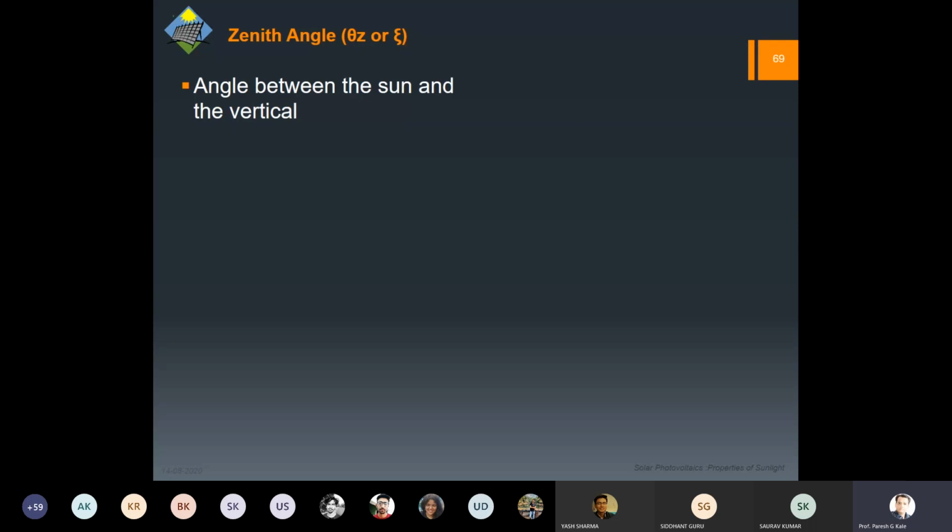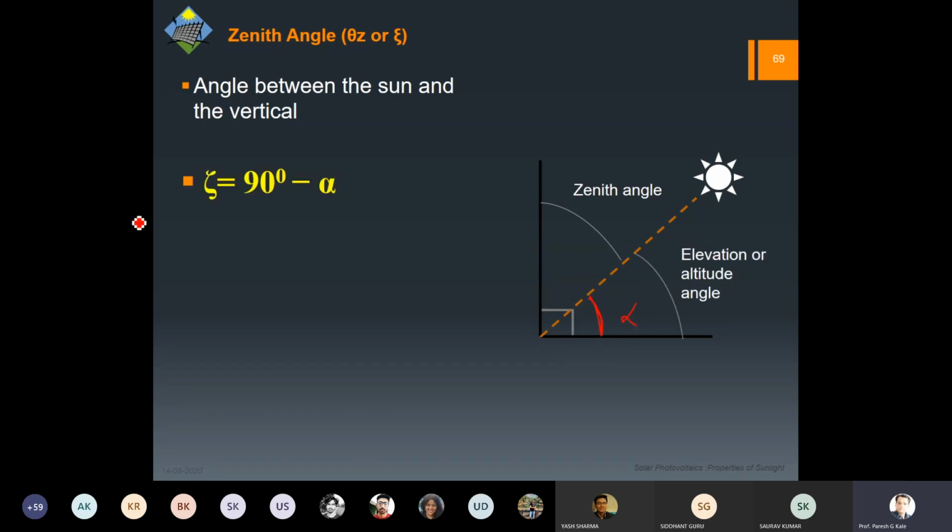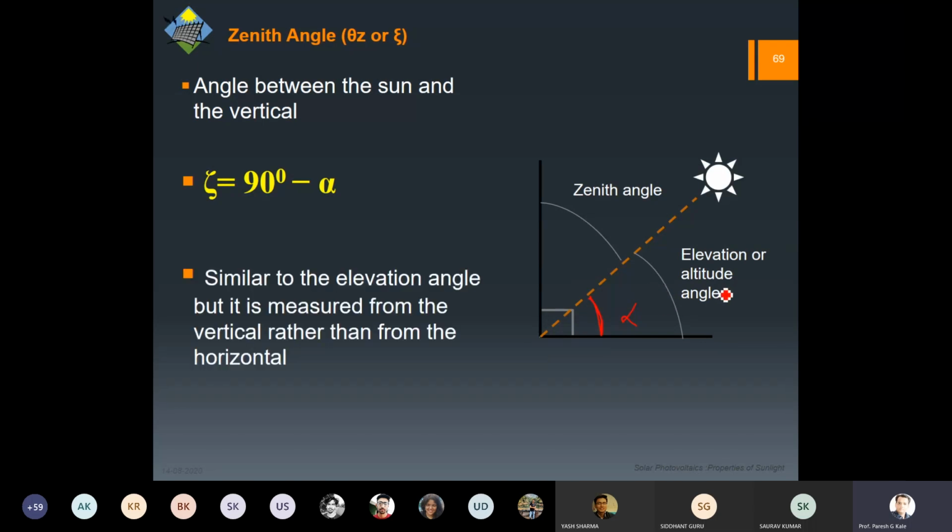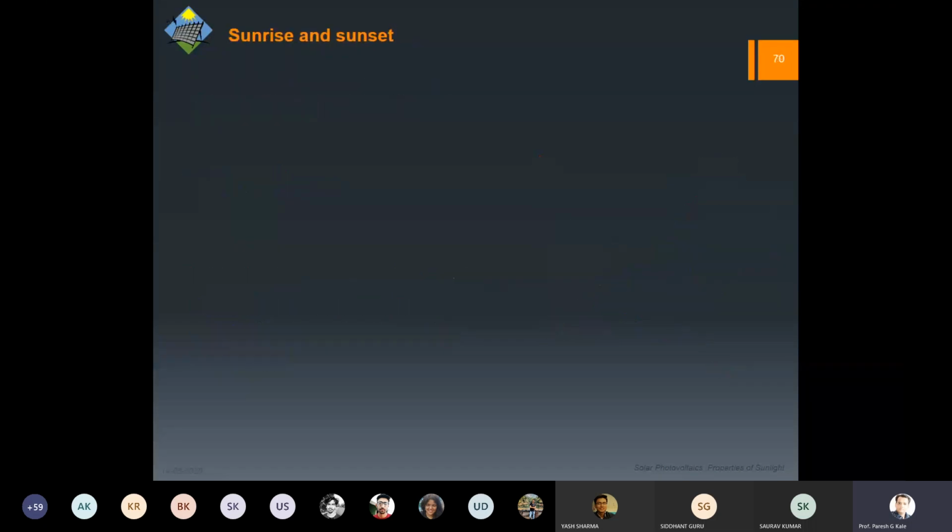So this zenith angle, whatever we have defined by zeta, or also it can be defined by theta z, is an angle between the sun and the vertical. So if we are talking about the elevation angle alpha, this will become the theta z. So zeta obviously will now be 90 minus the elevation angle. So the only difference is the zenith angle is measured from the vertical, whereas the elevation angle is measured from the horizontal line or the surface where we are keeping it.